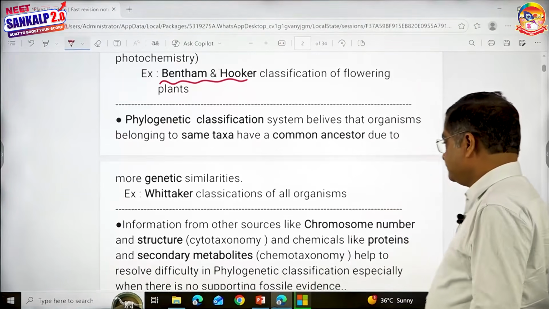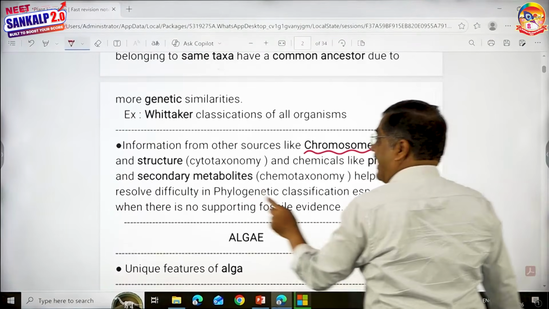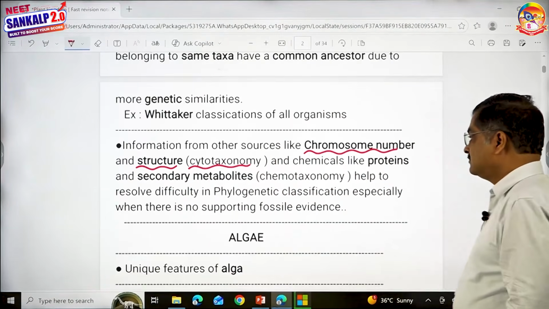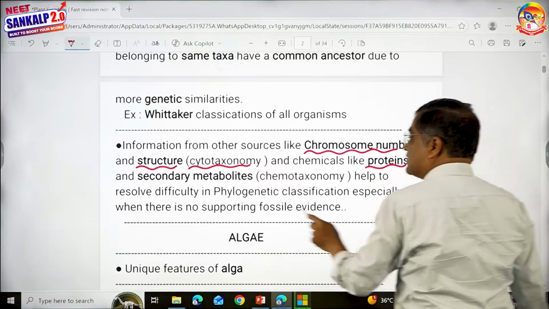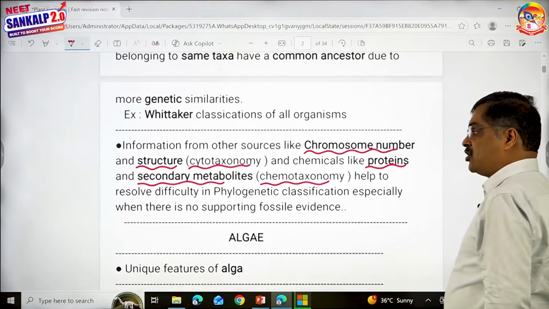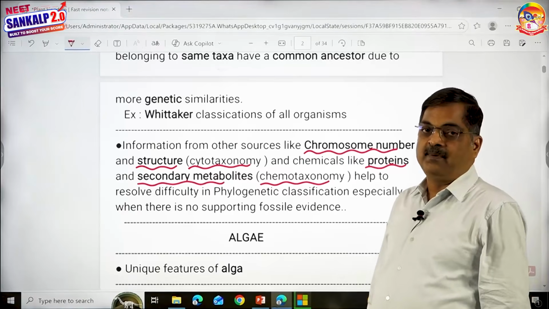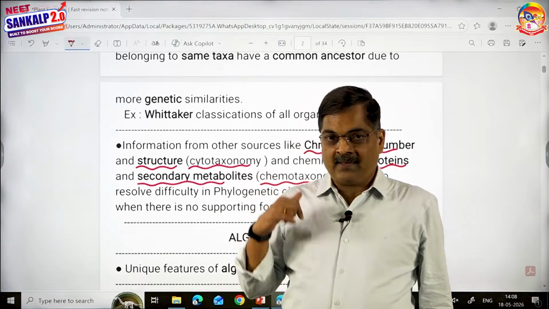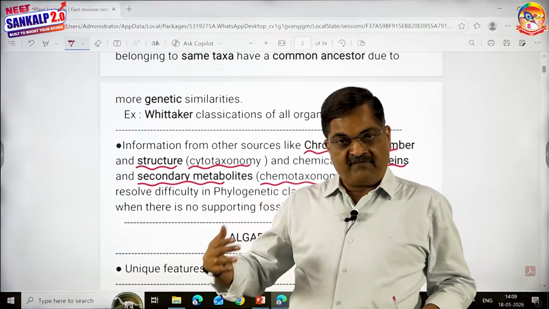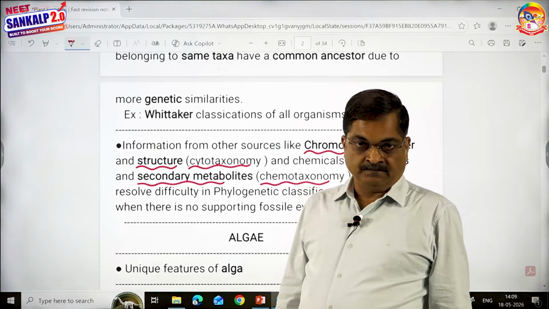Now, chromosomal number and structure is taken as a criteria in cytotaxonomy, and the chemicals like proteins and secondary metabolites are taken as a criteria in chemotaxonomy. These are the words which are there in your textbook which help in classification. One word I missed out here is numerical taxonomy. All the observable characters are given codes and they are fed in the computer. In that way you classify the plants. That is said to be numerical taxonomy.